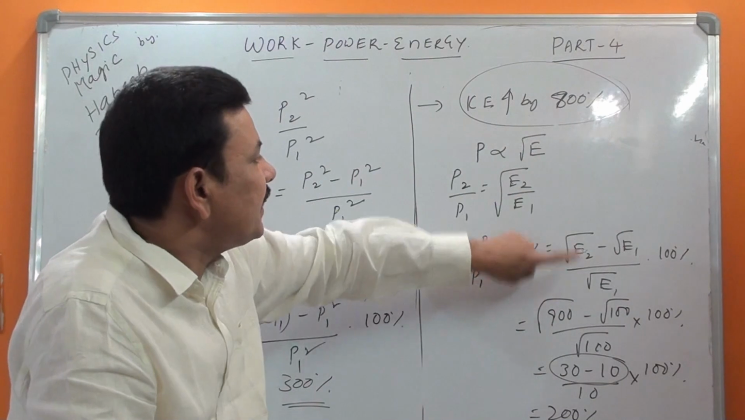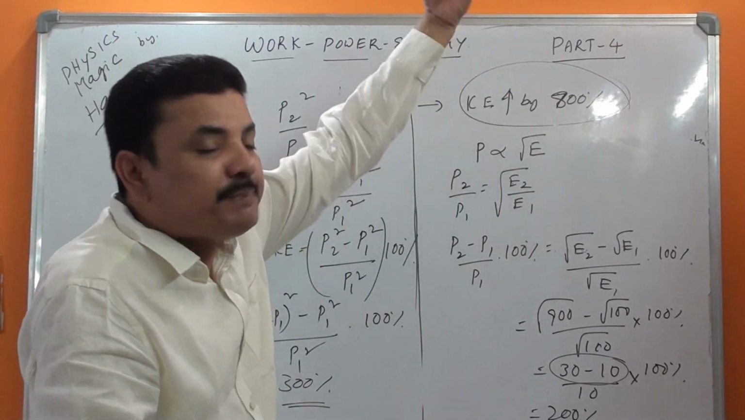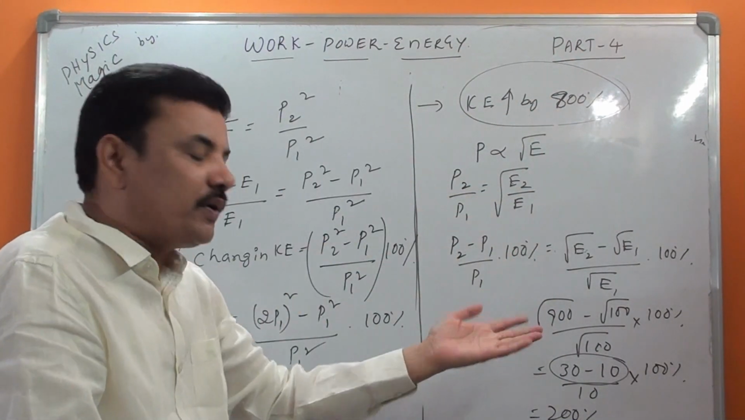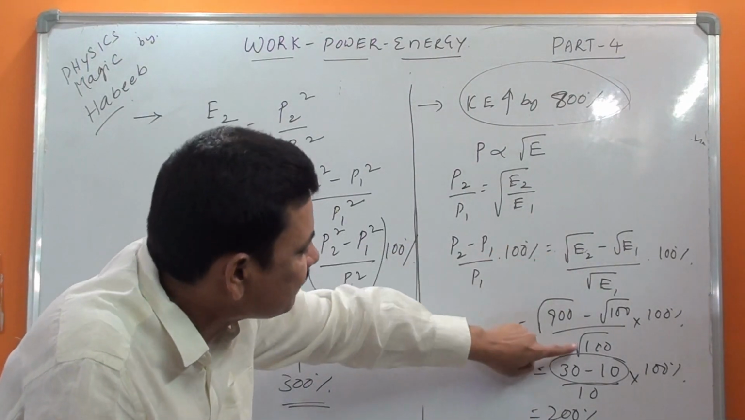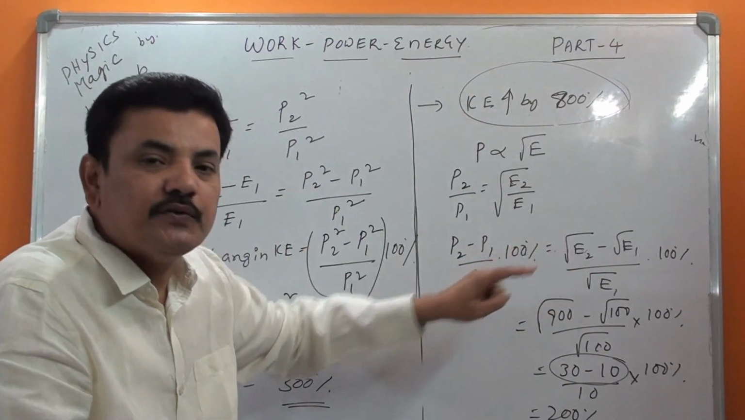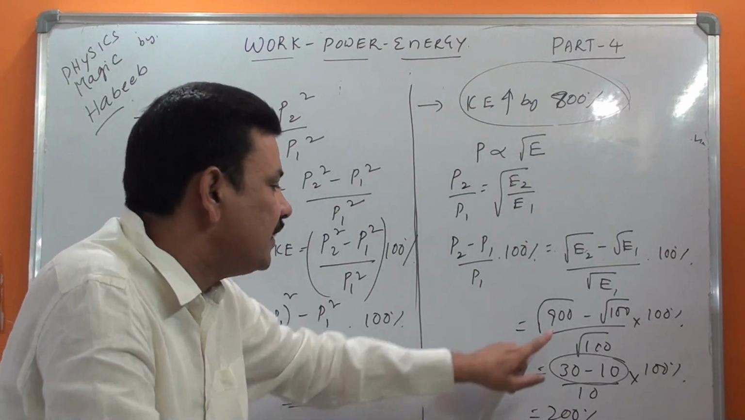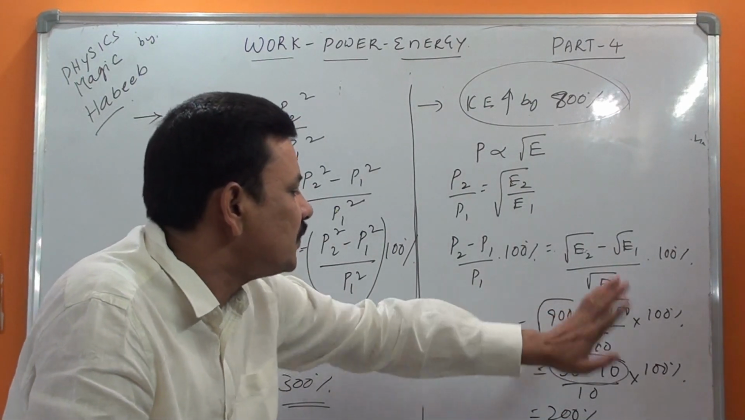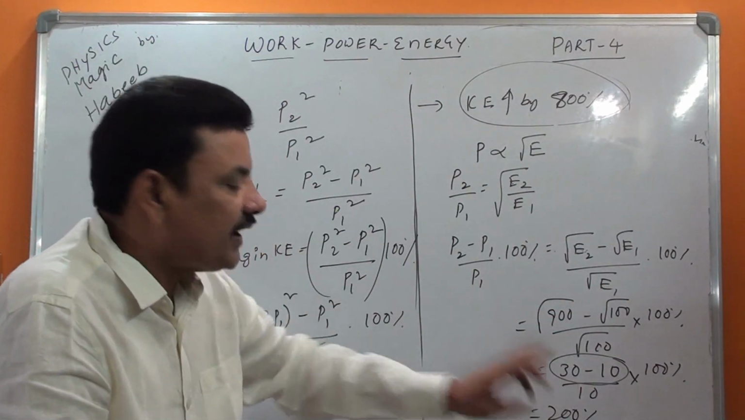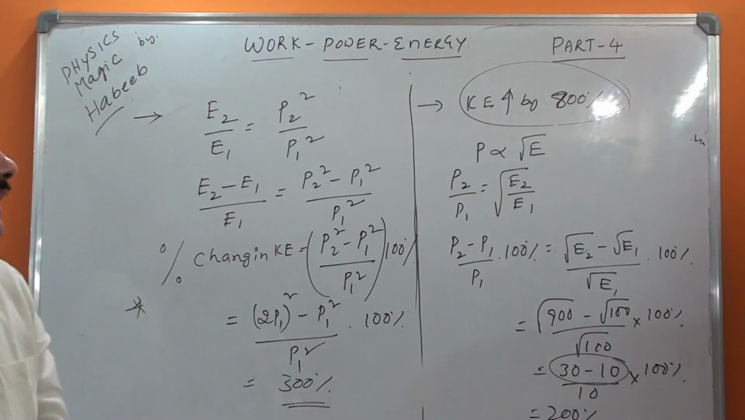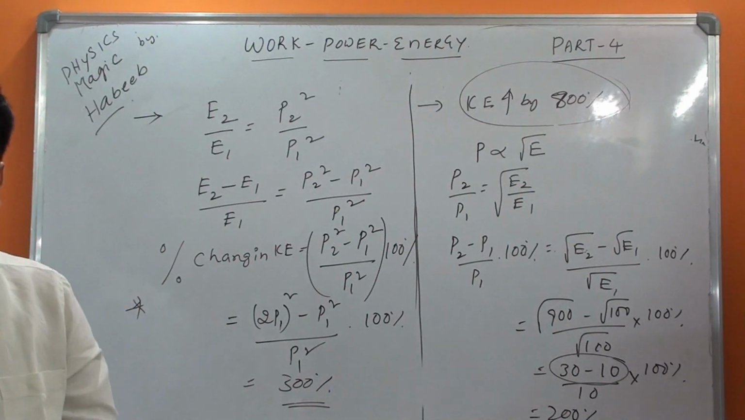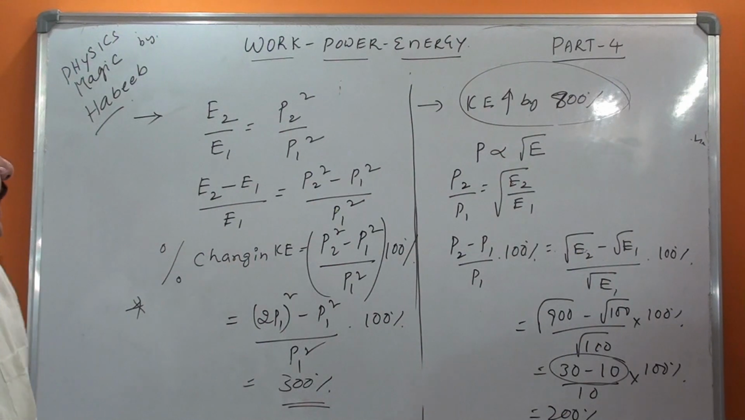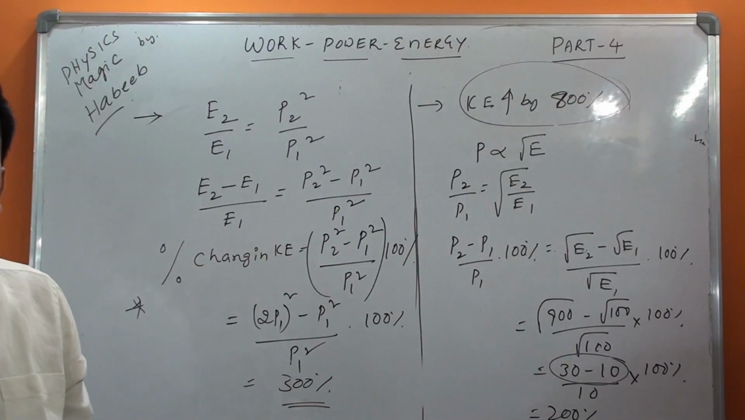If the original value is 100 and it increases by 800%, per 100 it is 800 more. So if E1 is 100, then E2 will become 100 plus 800, that is 900. So root 900 minus root 100, by root 100. So simplified, I got this. This is a very, very important concept in the kinetic energy and momentum relation.